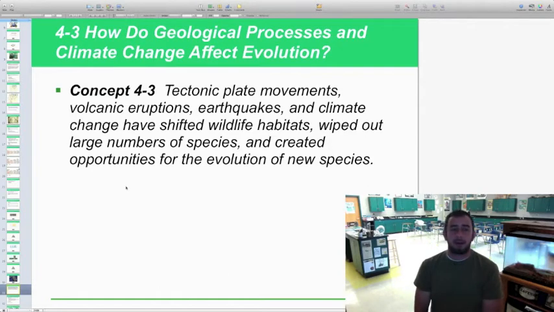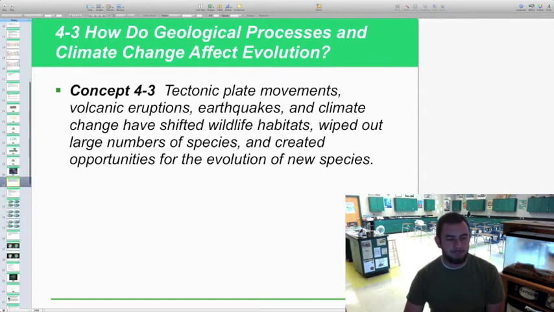All right, our last one today we're going to talk about is how do geological processes and climate change affect evolution, like plate tectonics, volcanic eruptions, climate change, all those things. How are they going to affect and have an impact on evolution?